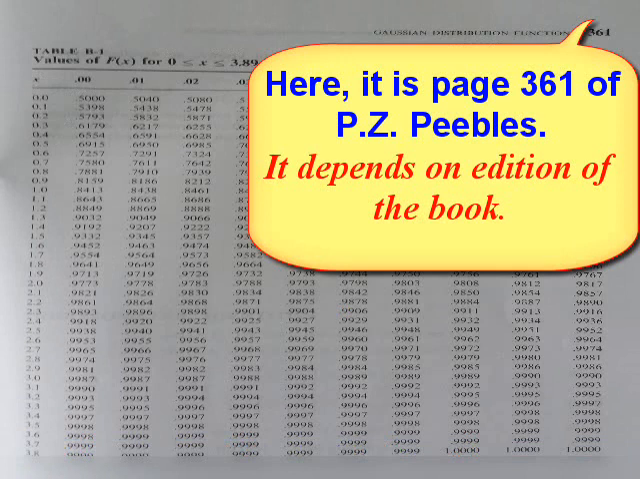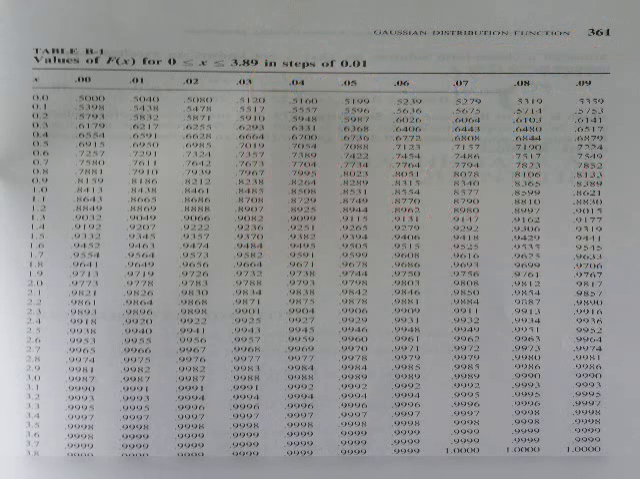Okay, you can take the values from this particular table. Let us assume you want to find f of 0. The f of 0 value is given as 0.5. If you want to find f of 0.4, its value is given as 0.6554. Like that you can find all the values.